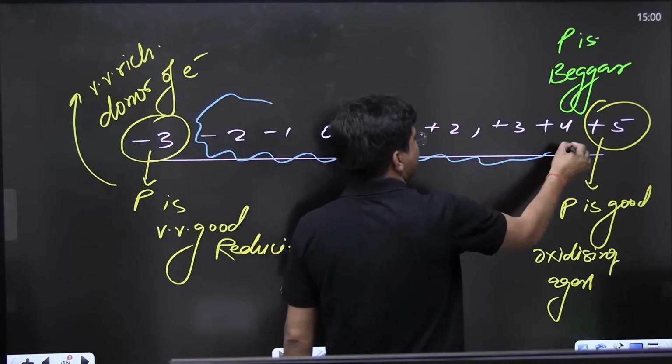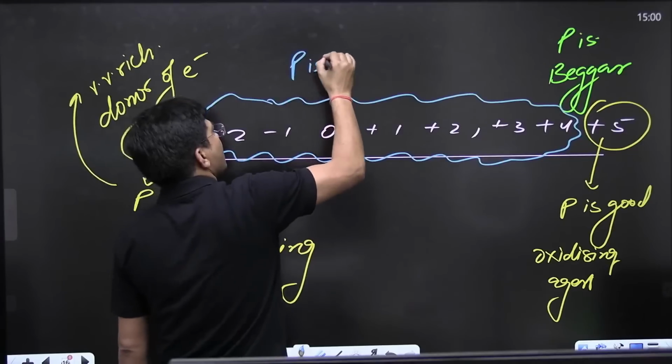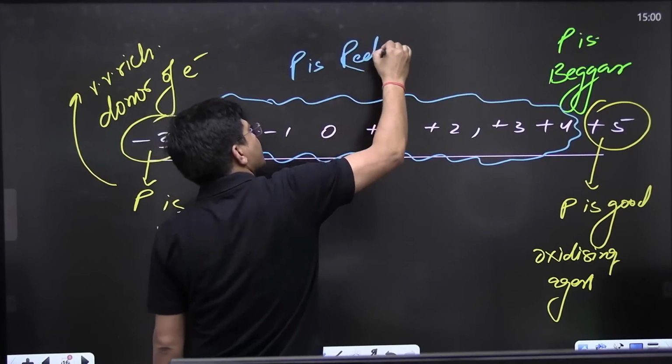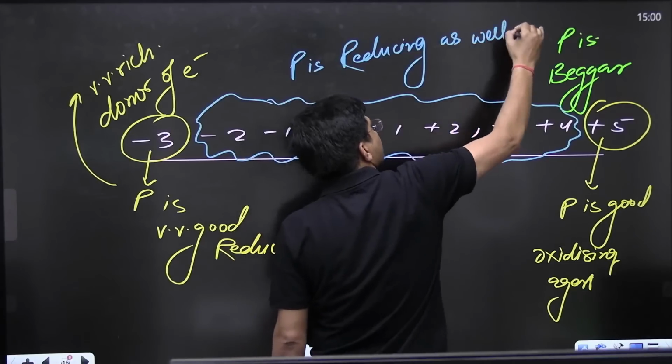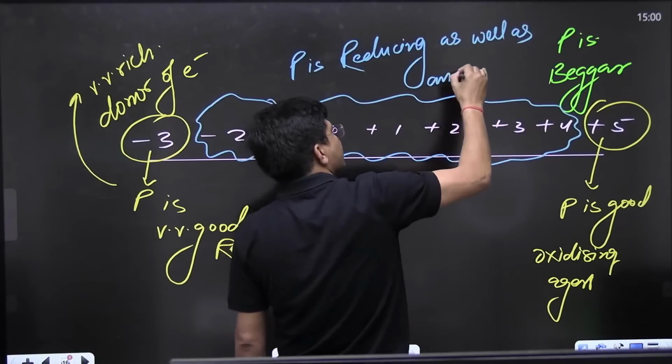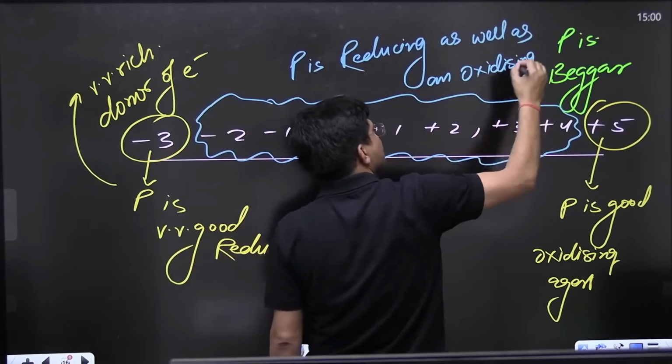Now if phosphorus is in between these oxidation states, phosphorus is a reducing as well as an oxidizing agent. Am I right? Do let me know in the chat section.